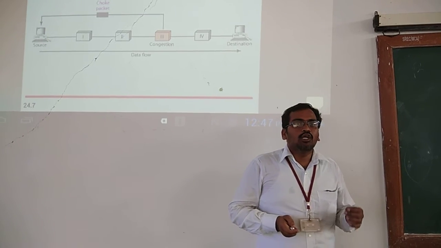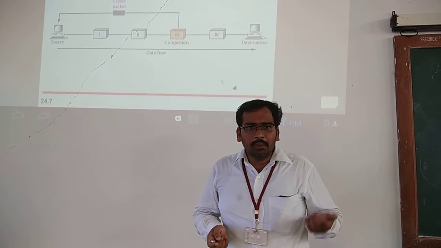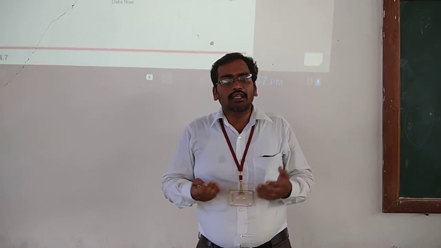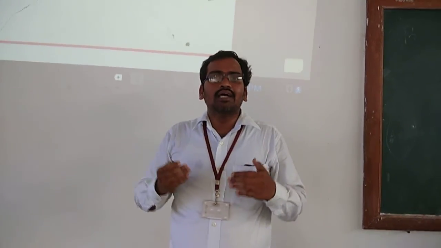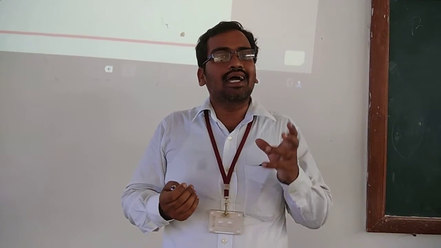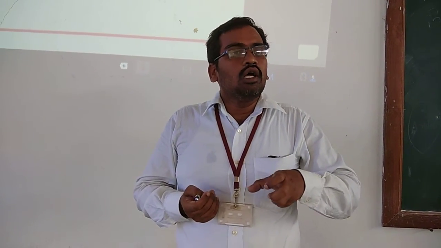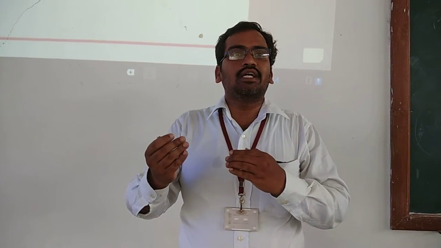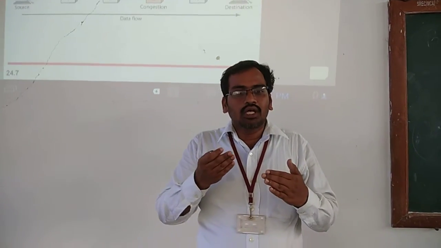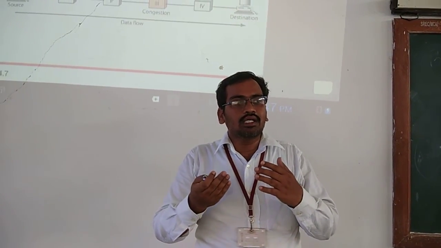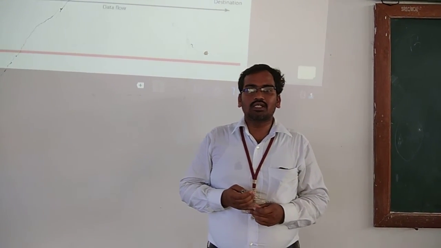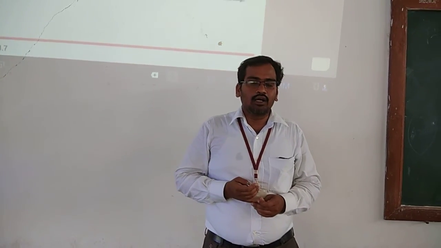Next, another one is implicit signaling, and another one is explicit signaling. Implicit signaling means the node itself understands implicitly that some congestion has occurred. So it can reduce the number of packets sent. In explicit signaling, the node is given an indication by other nodes. So these are the different open loop and closed loop congestion control techniques.